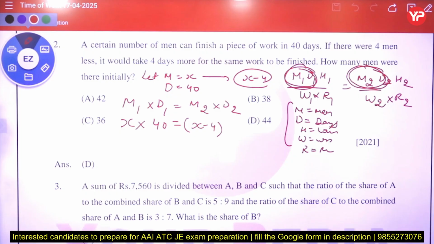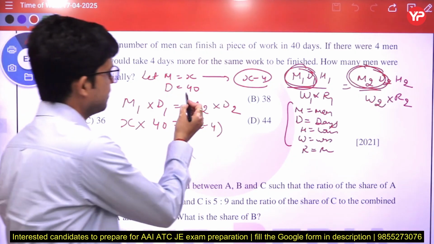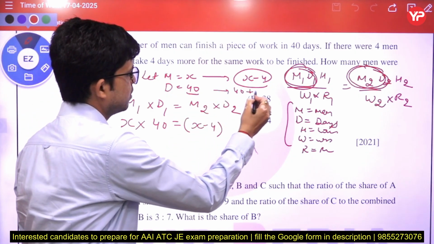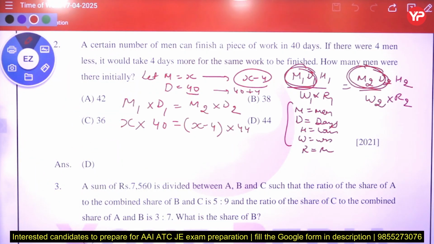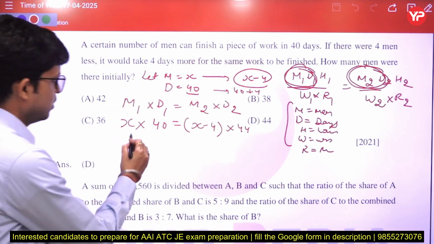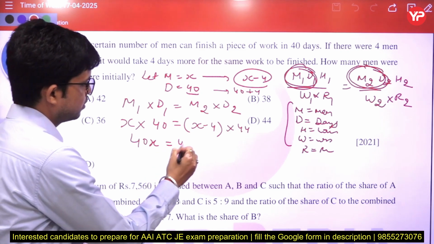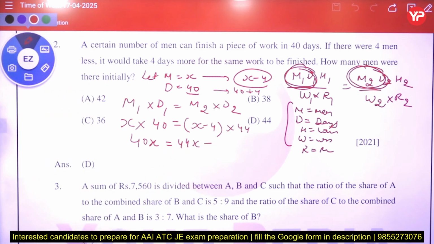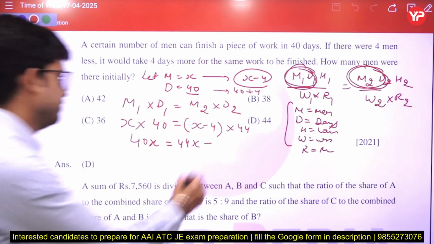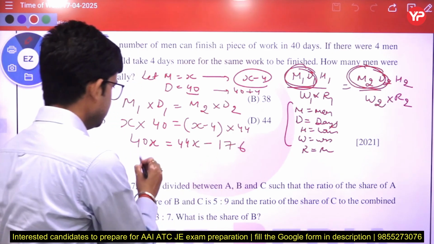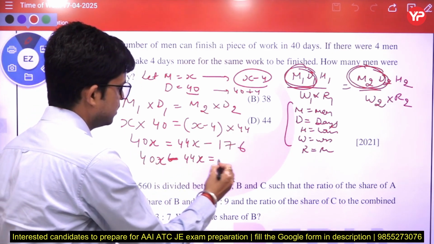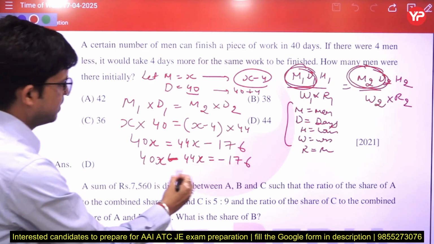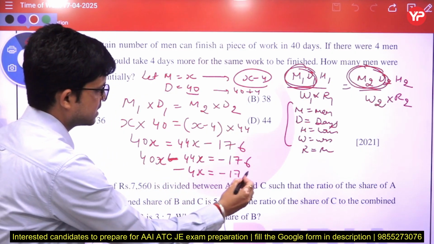Then he is saying it would take 4 days more. If days are 40, then how many days more? 44. So from here what do we get? 40x is equal to 44 times (x minus 4), which gives 44x minus 176. So 40x minus 44x is equal to minus 176, minus 4x is equal to minus 176.